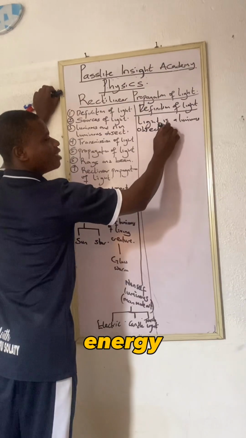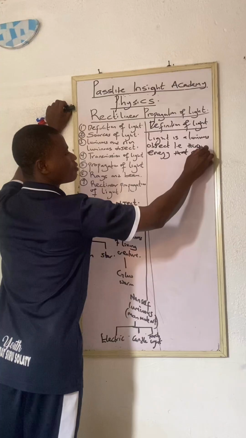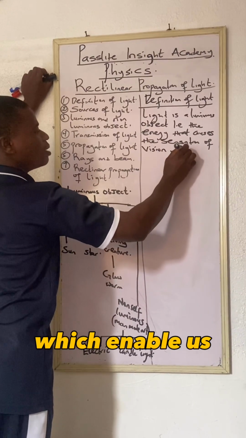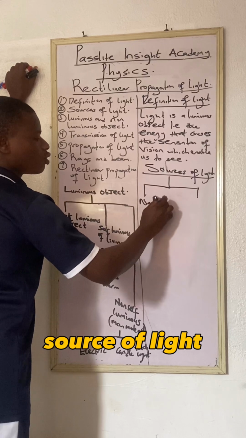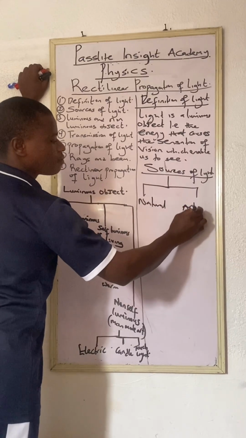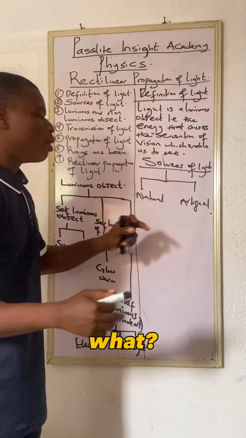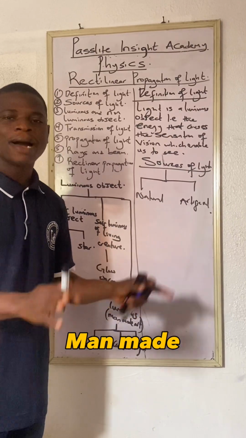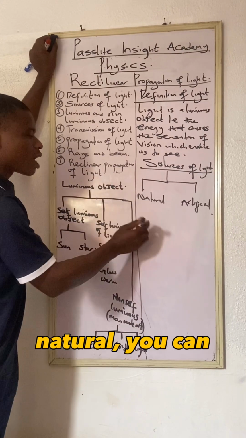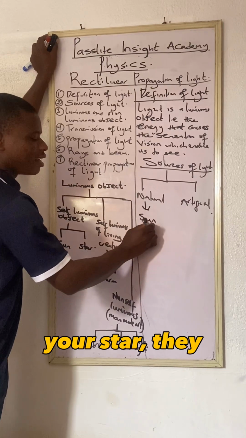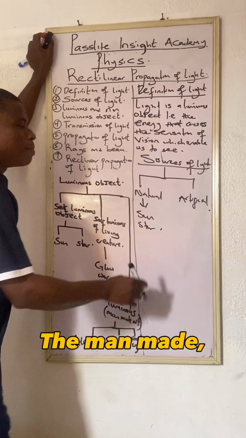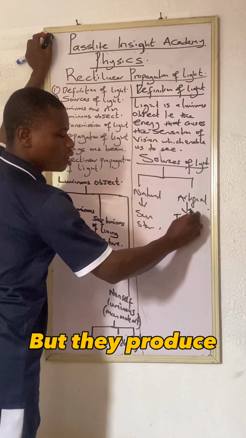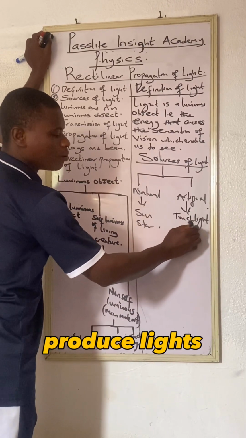That is the energy that causes the sensation of vision, which enables us to see. The natural source of light, and we have the artificial. Anytime you say natural, that is made by what? God. Then you say artificial, now this one is made by what? Man-made. So examples of natural are your sun, your stars. Your torchlight is man-made, but they produce light. Your candle, they produce light, etc.